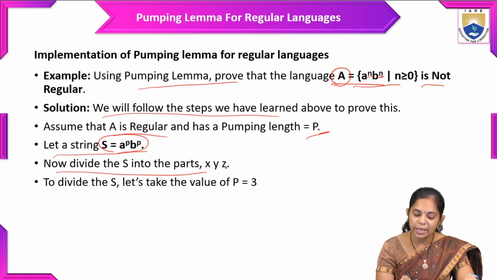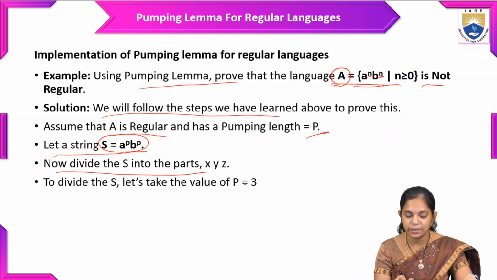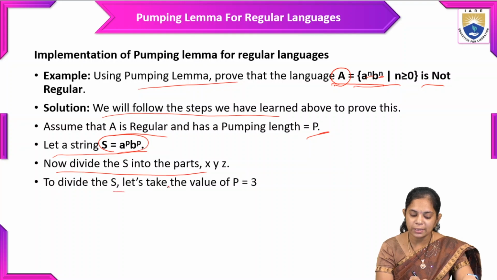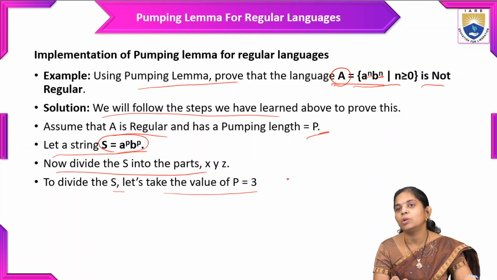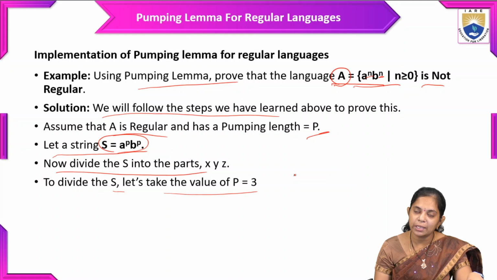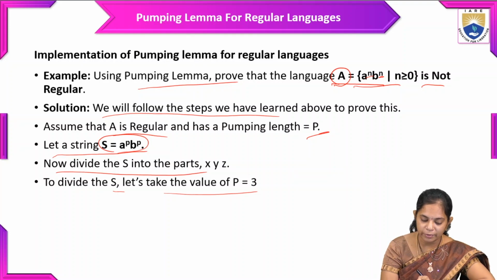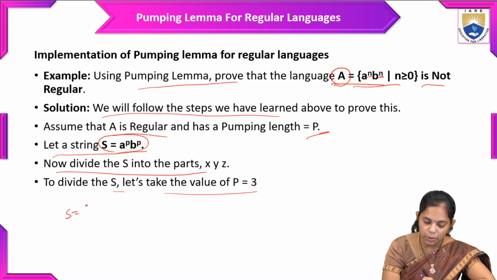Now divide S into three parts, x, y, z. To divide S, let's make the value P equal to 3. So after writing S equal to a power 3, b power 3, the string is triple a, triple b.